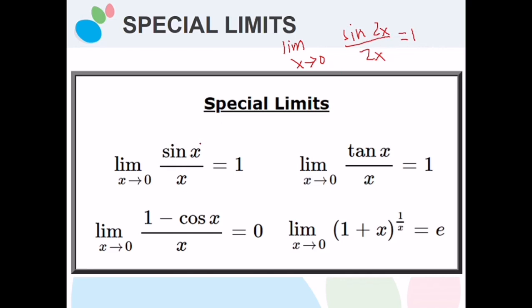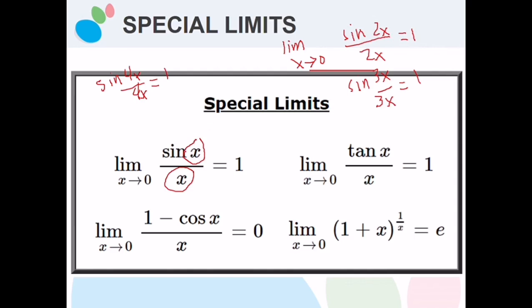Just observe that the angle inside the sine is the same as the denominator. So sine 2x over 2x is equal to 1, sine 3x over 3x is also equal to 1, and sine 4x divided by 4x is also equal to 1, where x approaches 0.